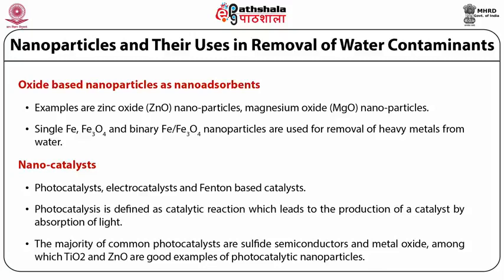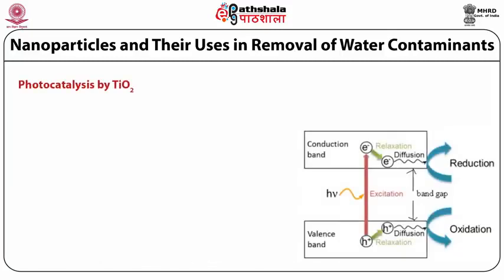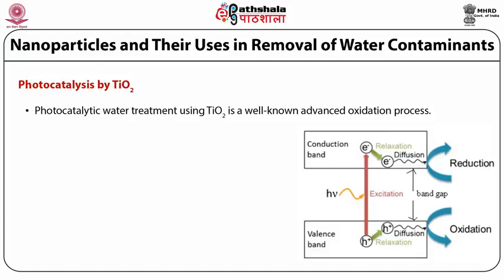For the removal of organic pollutants, heavy metals or any other pollutant or contaminant, titanium dioxide is mainly used because of its excellent photocatalytic activity. Now, photocatalysis by titanium dioxide. Photocatalytic treatment using titanium dioxide is a well-known advanced oxidation process.